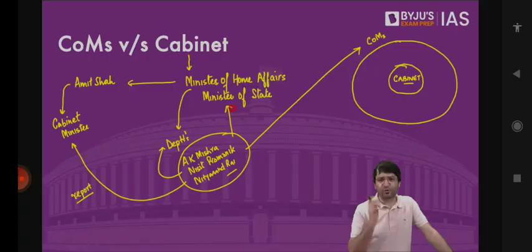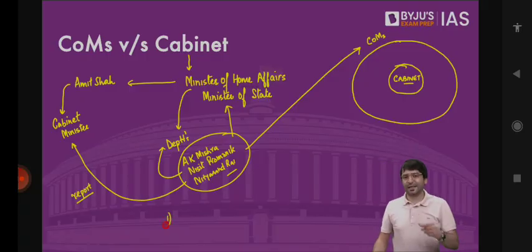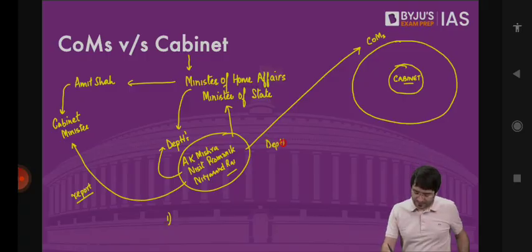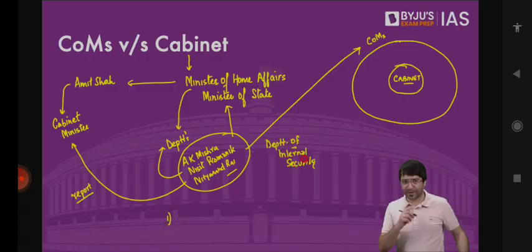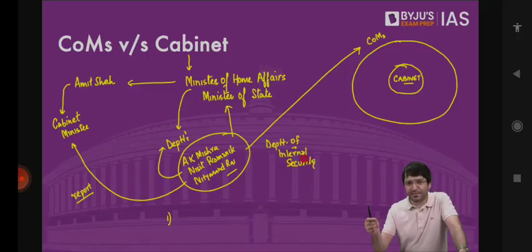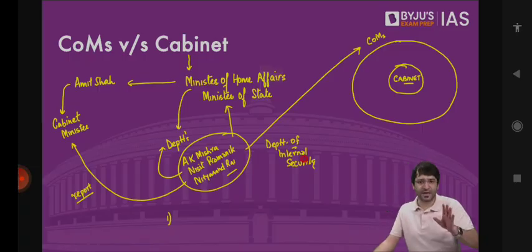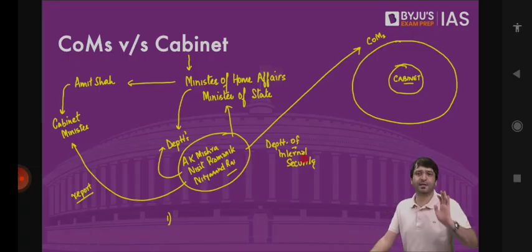Now let's imagine two situations here. Situation number one: let's say in the Ministry of Home Affairs, we have 6 departments. And there's one department known as Department of Internal Security. Listen to me carefully. What if tomorrow, on the advice of the Prime Minister, the President appoints me as a minister? But who has the responsibility of allocating ministries to various individuals? That's the prerogative of the Prime Minister. The Prime Minister gets to decide who becomes my Home Minister, who becomes my External Affairs Minister, who becomes my Defense Minister, who becomes the other ministers.